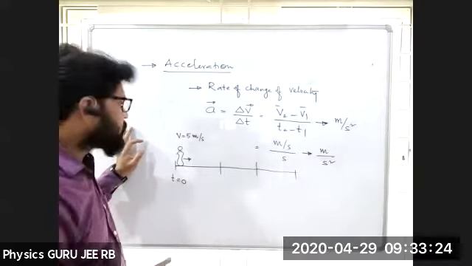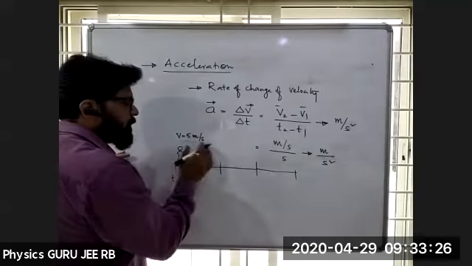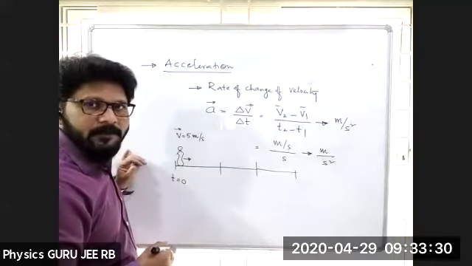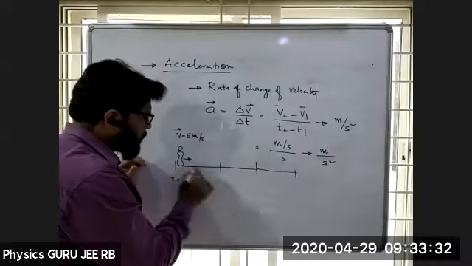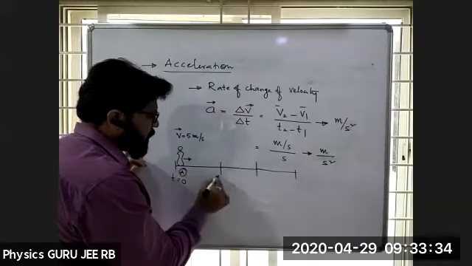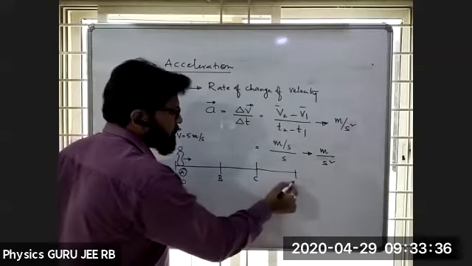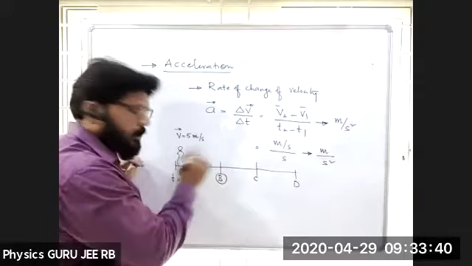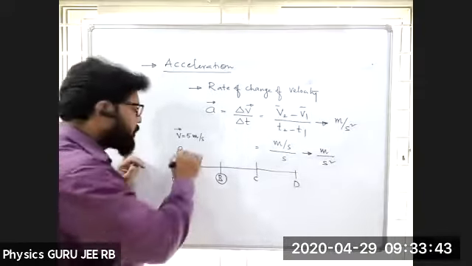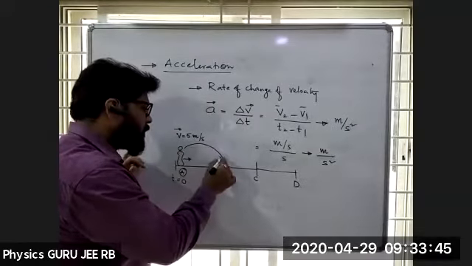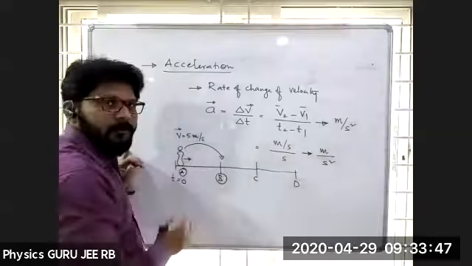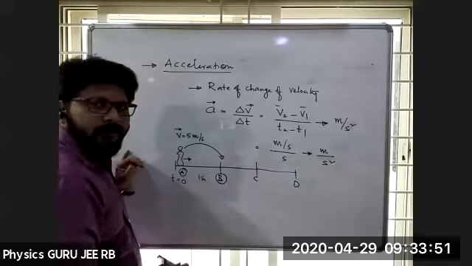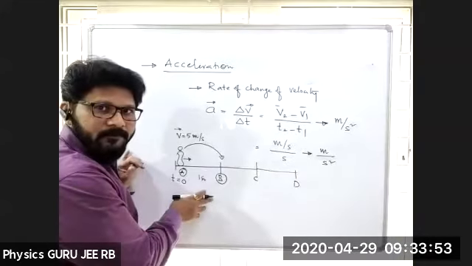So if he travels from A to B, B to C, C to D, he has to travel from A to B with 5 meter per second, traveling 5 meters in 1 second.